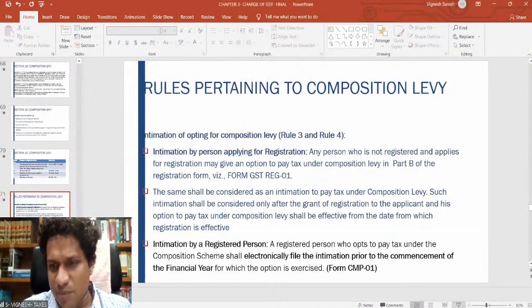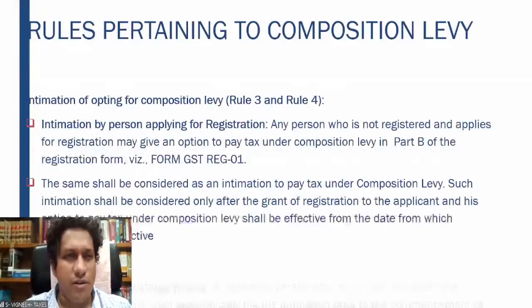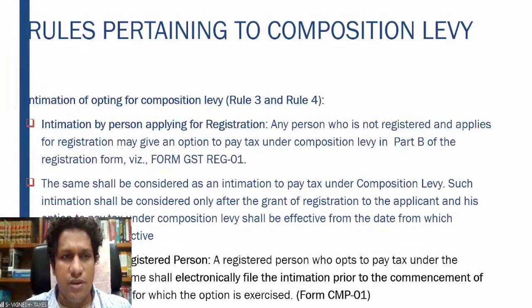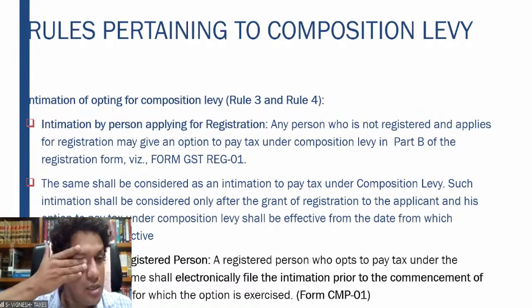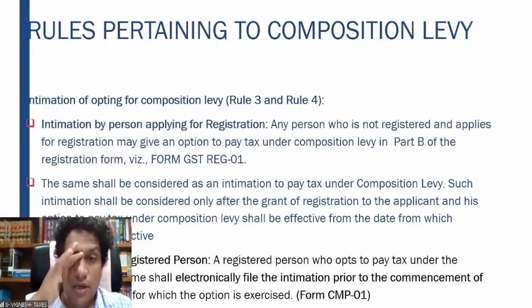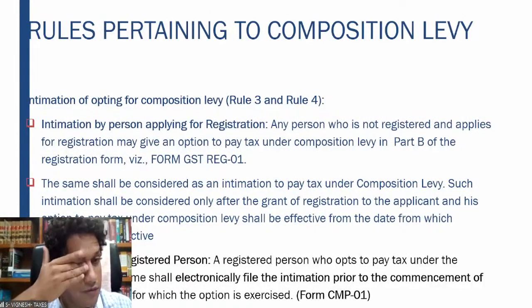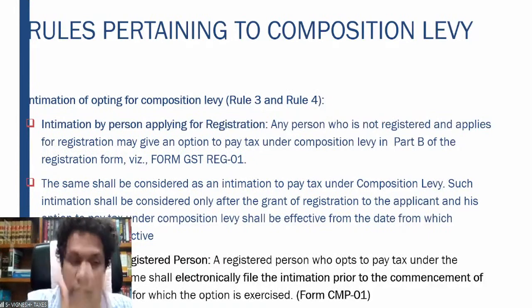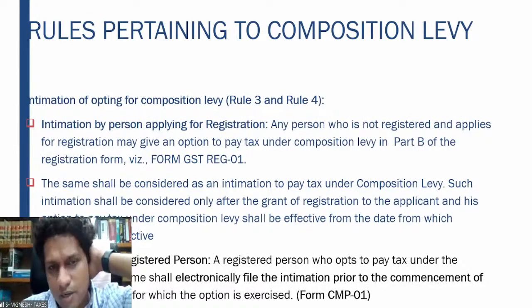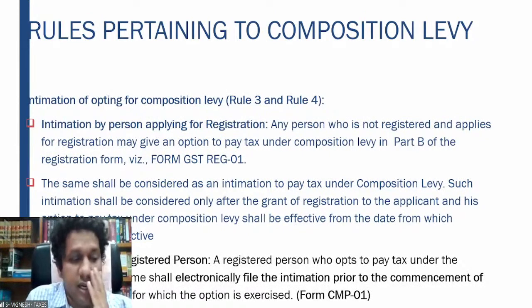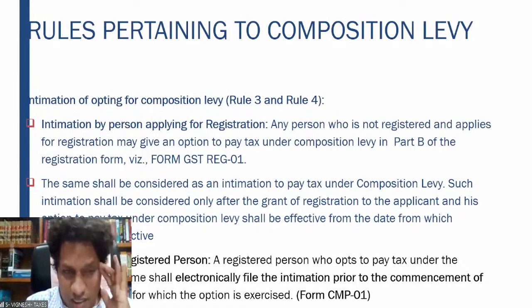Yeah, these are all just the procedural aspects, not very important from the exam point of view. We'll just run through them fast. Intimation by a person applying for registration who is not registered: he may opt in Part B of the registration form. You have to apply for the composition scheme, and such intimation after registration is granted, the option to pay under the composition scheme will be made immediately from the effective date of the registration.